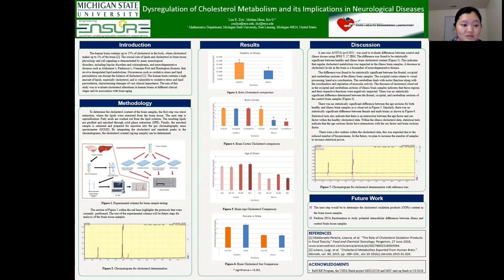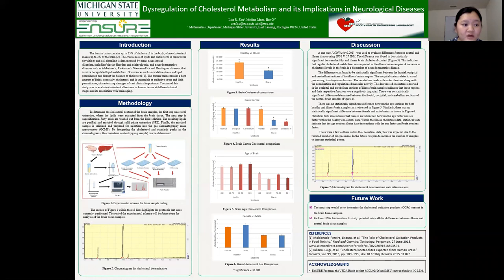By integrating the cholesterol and standard peaks in the chromatograms, the cholesterol content, in micrograms per milligram of sample, can be determined. Figures 2 and 7 show the sample chromatograms obtained from the samples. The section of my experimental scheme in Figure 1 within the red lines highlights the protocols that were currently performed. The rest of the experimental scheme will be future steps for analysis of the brain tissue samples.